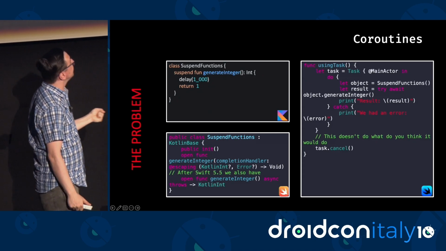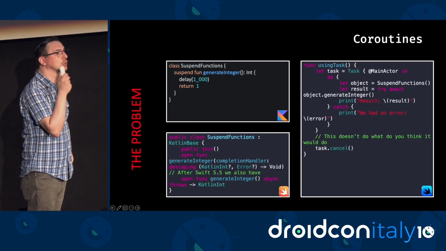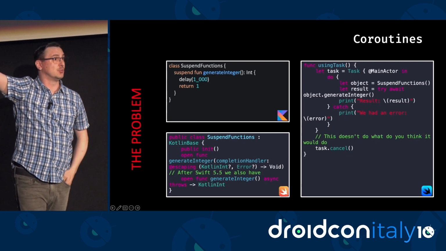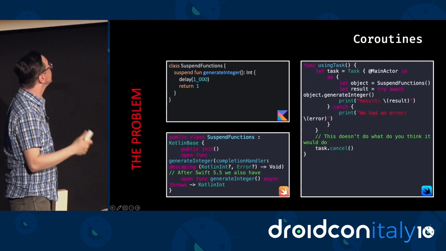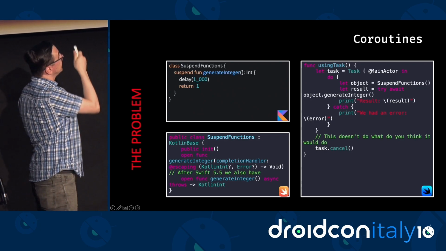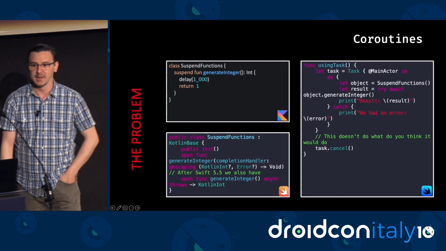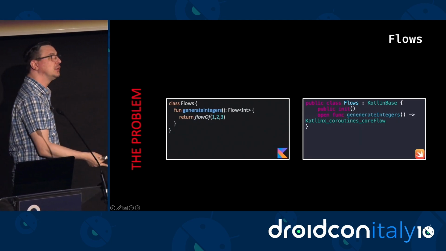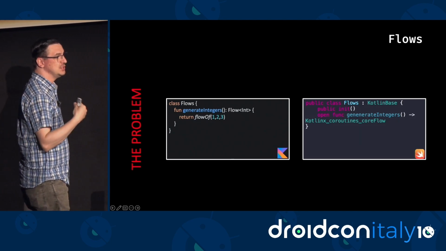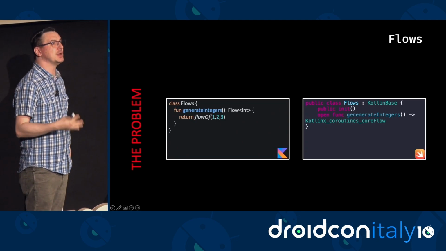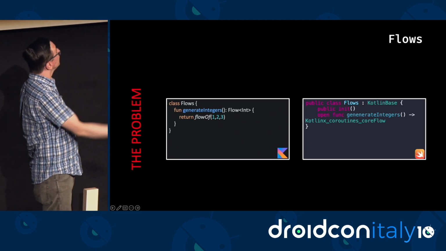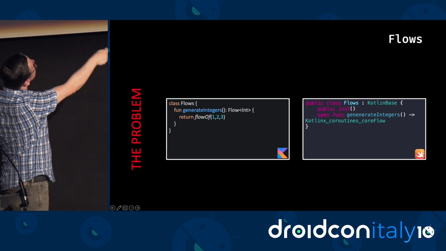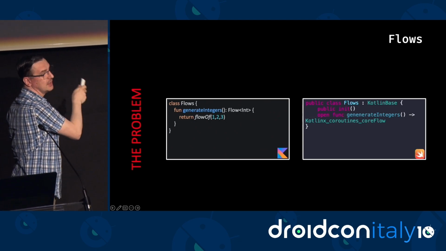The only problem though is that if you try to cancel the task, your coroutine will not be canceled, because remember, this async version here was generated by Xcode, which has no idea that you are using Kotlin coroutines, right? So canceling the task won't cancel your coroutine. And things for flow are not even better, because Flow, SharedFlow, StateFlow, they all are interfaces, and we just learned that interfaces do not support generics in KMP. So your Swift developer will know that they got a flow, but they have no idea what that flow is about. They completely lost the type information. They don't know what's in the flow, right?